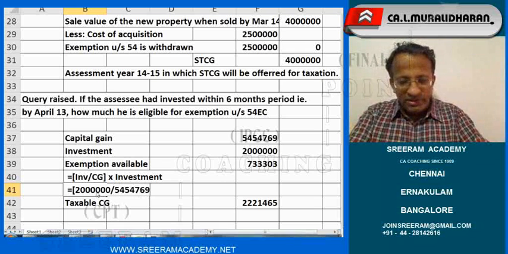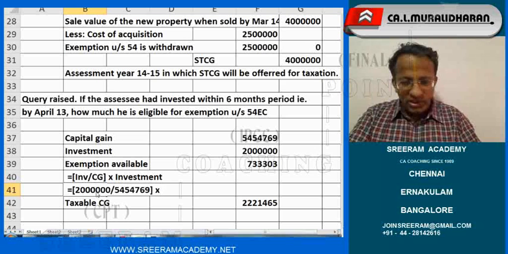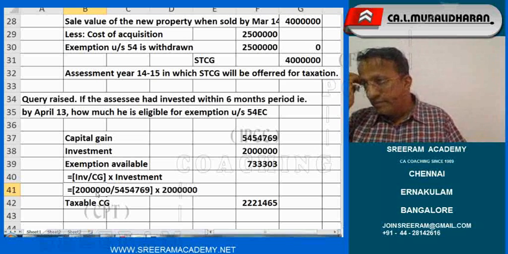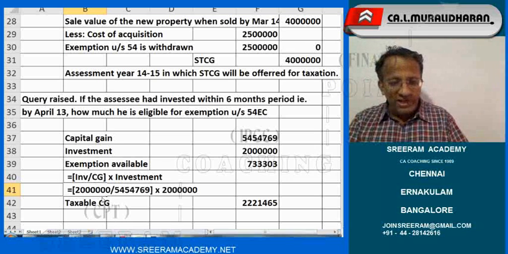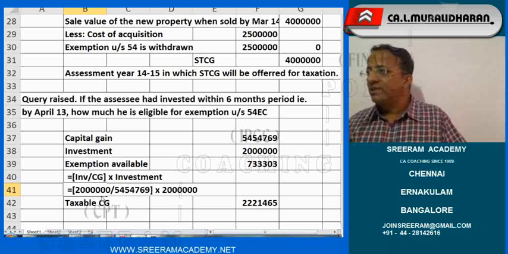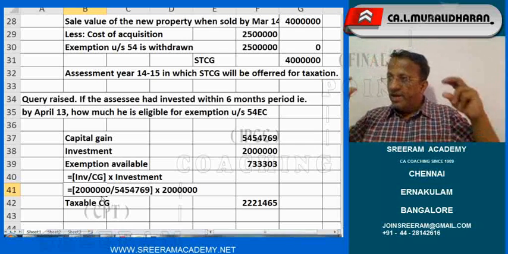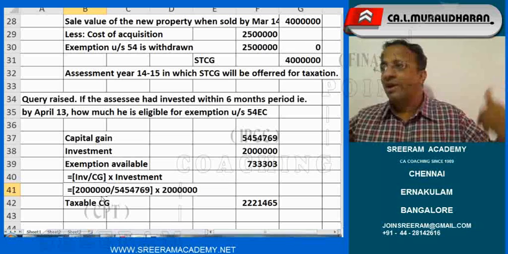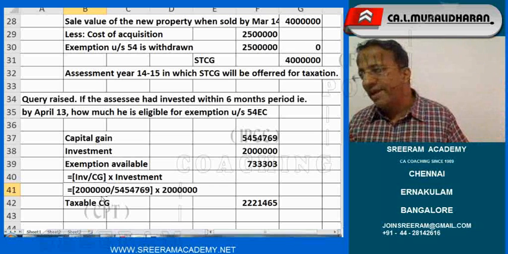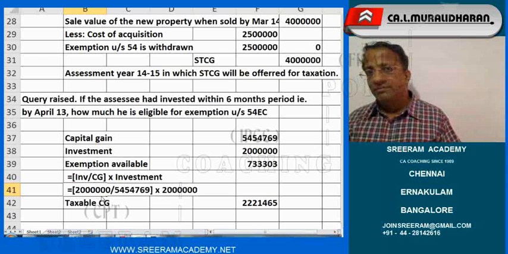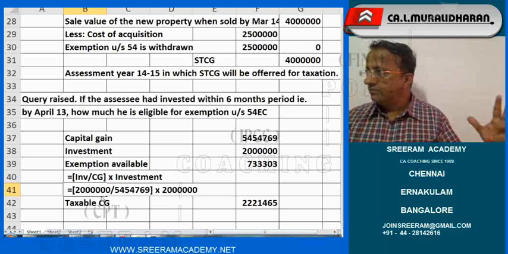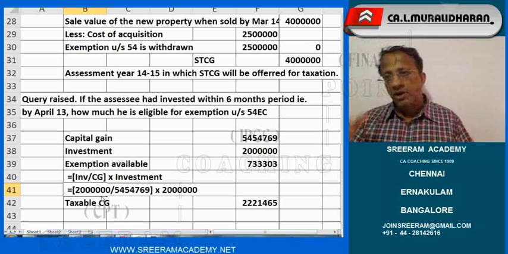54, 769 bracket closed into 20 lakhs. Are you understanding, all of you? So there is no 54 influence when you are applying 54 EC. The very wording I have used is concurrently you can, not one after the other. I never used that. Simultaneously you can take it up. Is that clear? Are you clear? That's it.